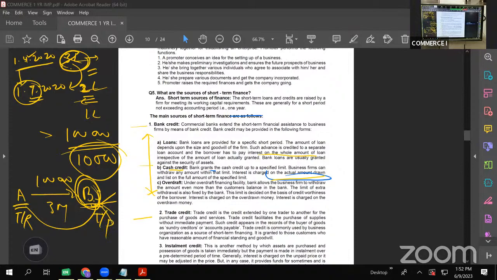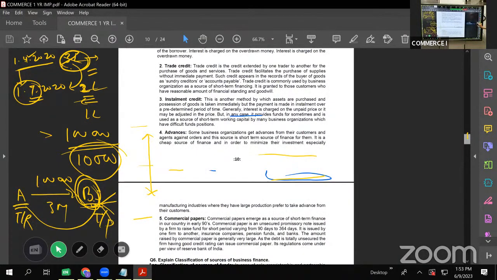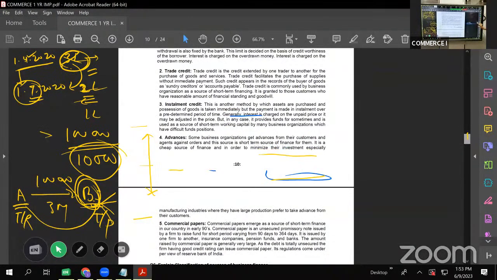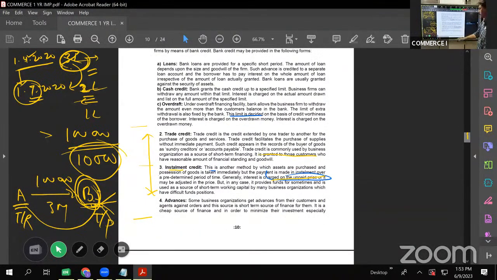Okay. And the last one is installment. We see this mostly in case of electronic goods, white goods. We go to the shop, we purchase it and pay the amount in installments. Let us say I purchase a fridge of 52,000, but I am making the payment of 5,000 every month. So here also credit is raised. I got this advantage of making the payment in parts. So that is installment credit.